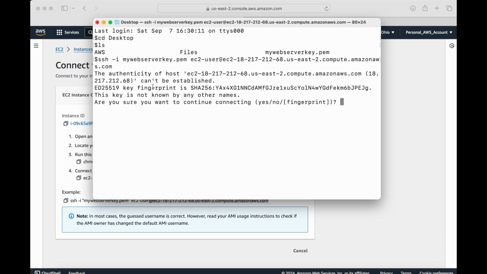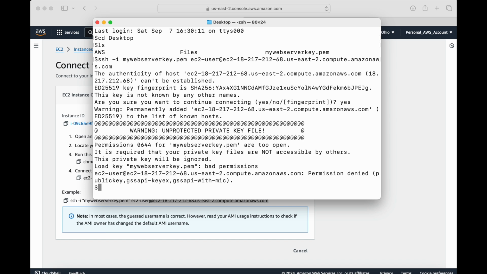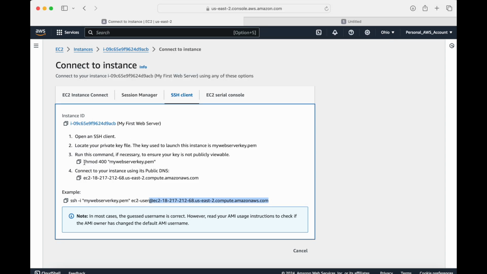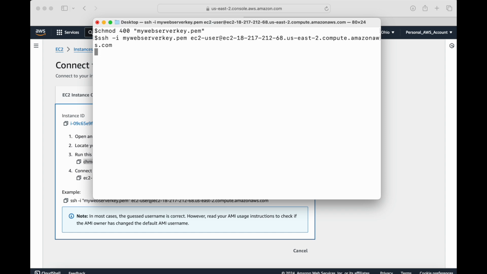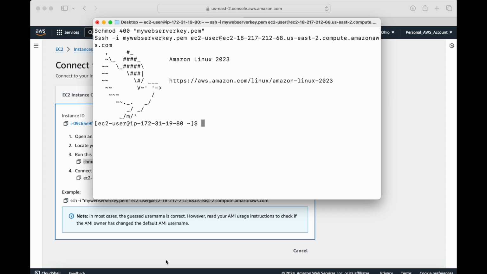It says the authenticity of the host can't be established, so do you want to proceed? I'm going to say yes. And it gave me an error here: the permissions 0644 are too open. One more thing you'll see here is it's saying chmod, do this, which I forgot. So I'm going to give that permission, and then try to run that SSH command again. And now I am into my EC2 instance, so I've connected to that.